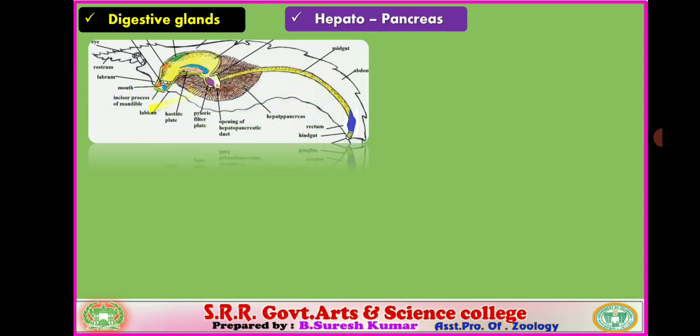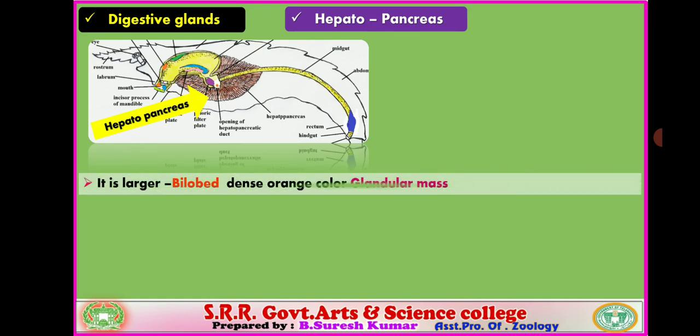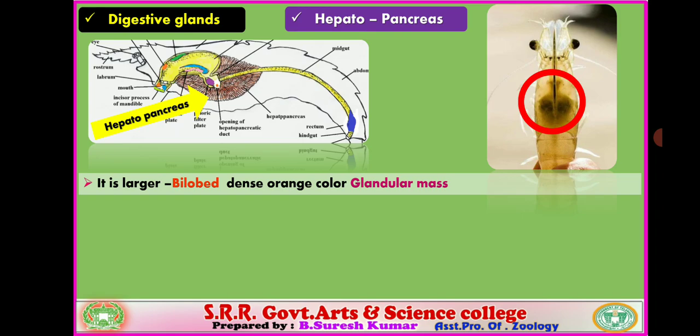You verify, this is the hepatopancreas. If we observe the prawn, it is a larger bilobed dense orange colored glandular mass. You verify this visual representation. From outside, the hepatopancreas can be clearly found. Why? Because the chitinous sclerites are transparent. So that's why from outside the body the hepatopancreas is clearly visible, and it is a bilobed, dense gland. It is orange in color.